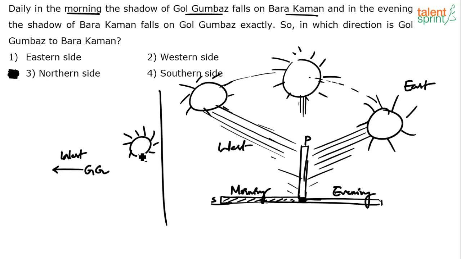In the morning, the sun is in the east and Gol Gumbaz is here. We know that the shadow falls on the west. But the question says that the shadow of Gol Gumbaz falls on Barakaman. So can I say Barakaman is on the west of Gol Gumbaz? Done. There ends the problem, right?